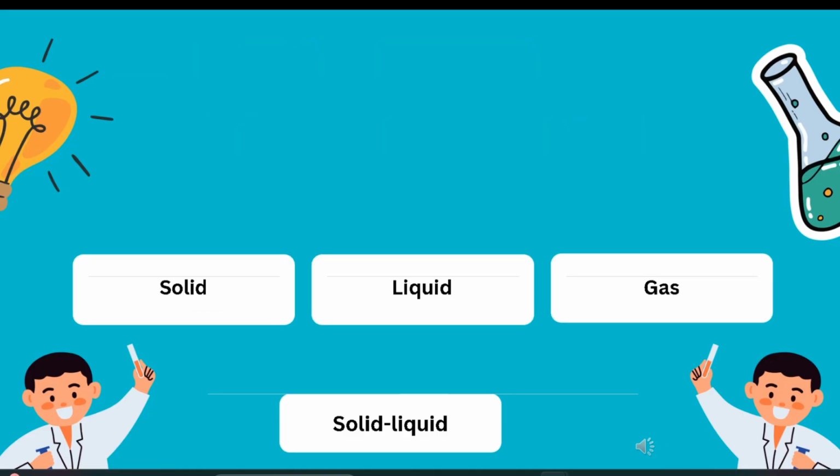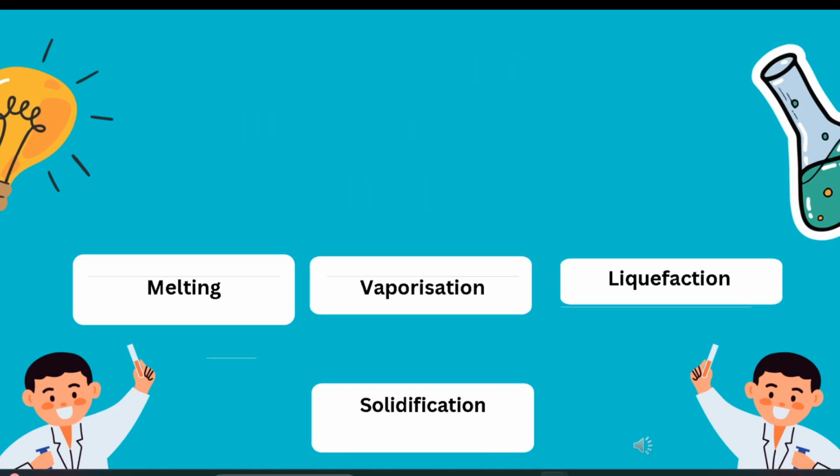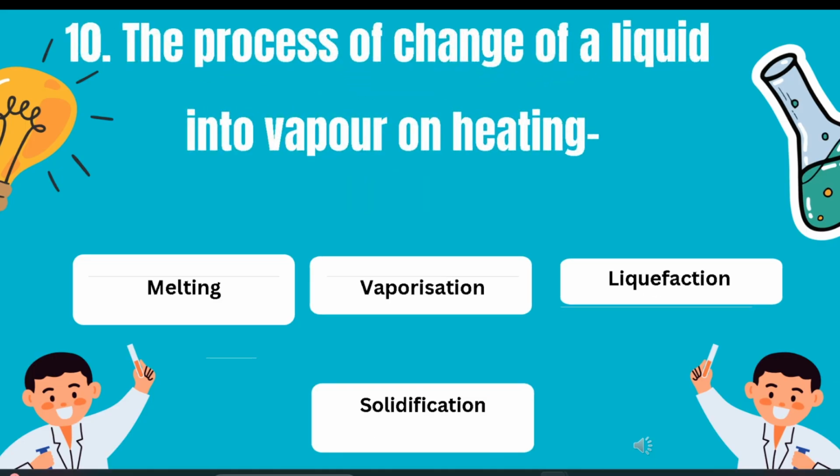Then moving on to our second last question. A state of matter where particles vibrate only about their mean position? Yes, it is solids. Solids just vibrate about their mean position. Then, last question in MCQs. The process of change of a liquid into vapor on heating? Very simple. Answer is vaporization.